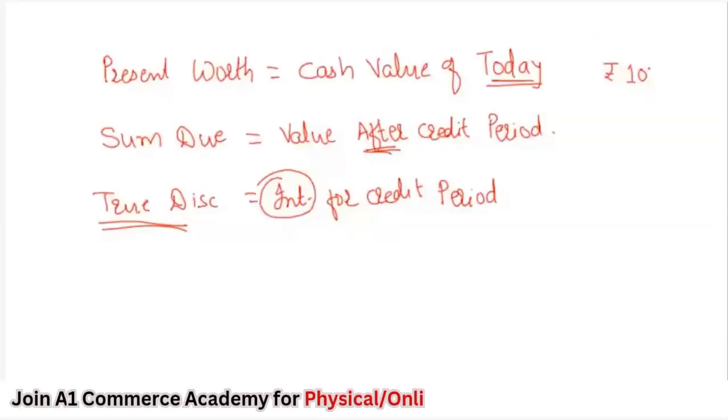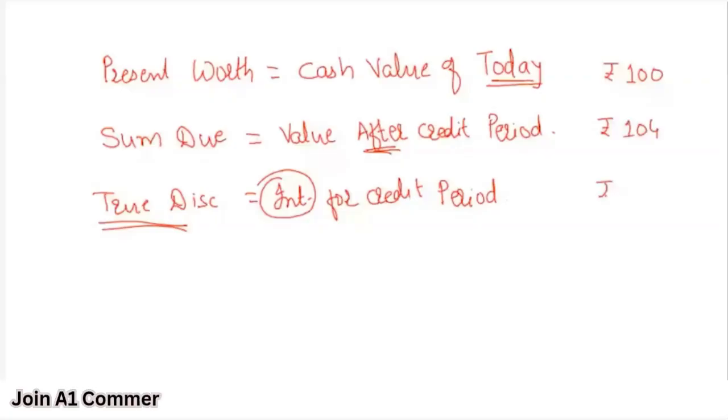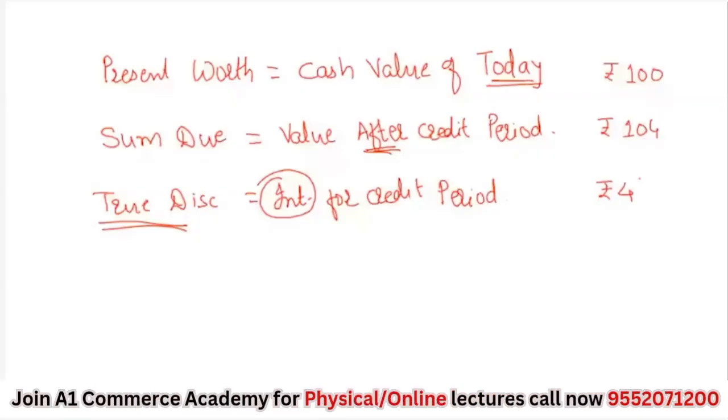After 4 months, how much are you going to pay? Rupees 104. And the difference between the above two, rupees 4, is called the true discount. Clear now? Nidhi, समझा क्या?